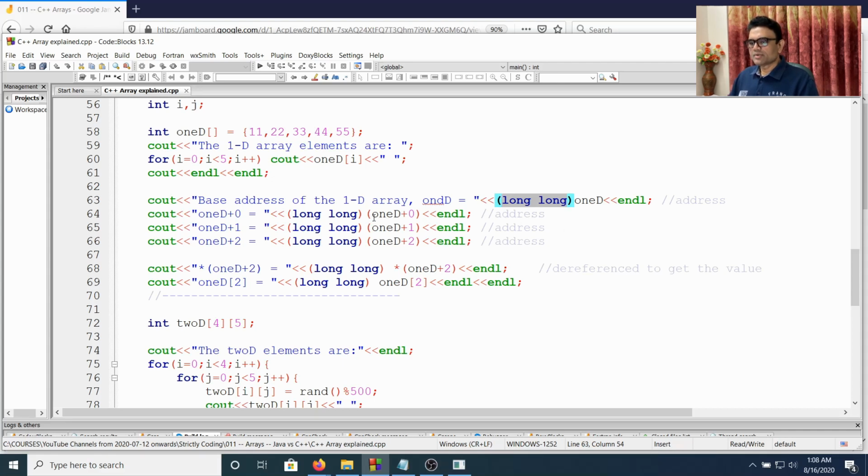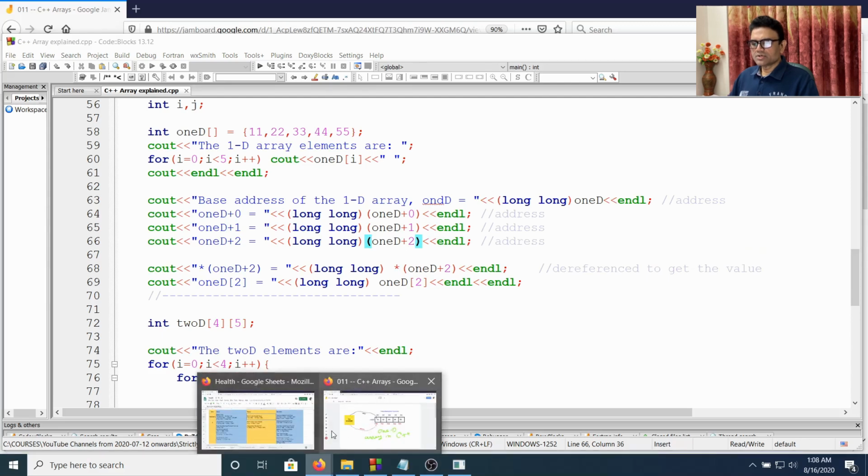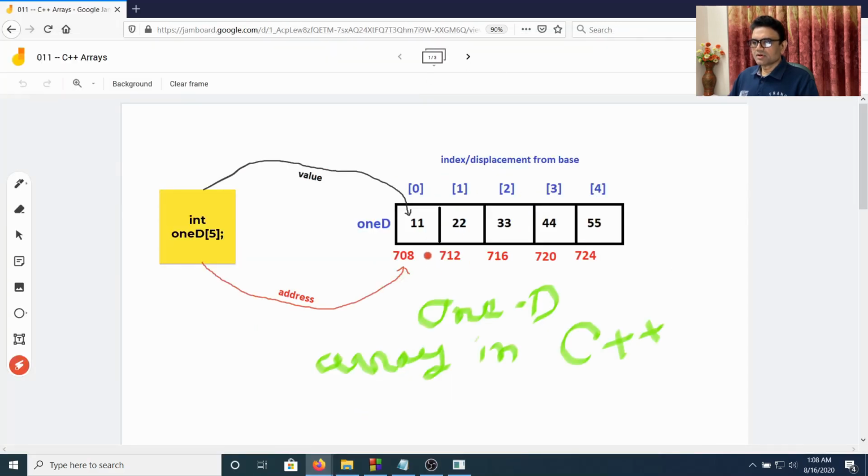So 1D plus 0 will give us the address of the first element itself, which is the base address. So the base address and 1D plus 0 will print the same thing. 1D plus 1 will print the address of the next element. 1D plus 2 will print the address of the third element. So according to the diagram, 1D should print 708, 1D plus 1 should print 712, 1D plus 2 should print 716.